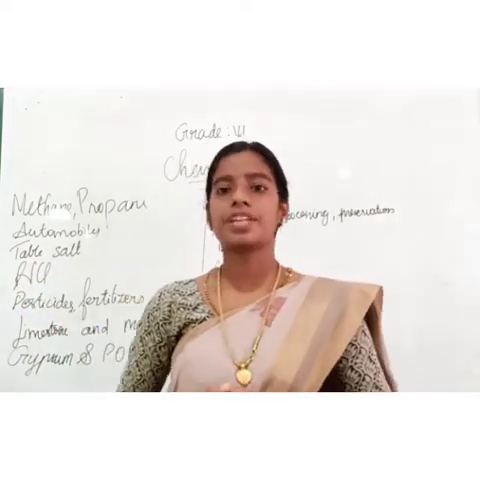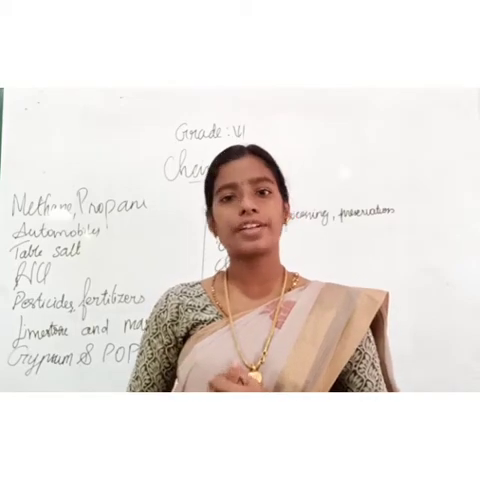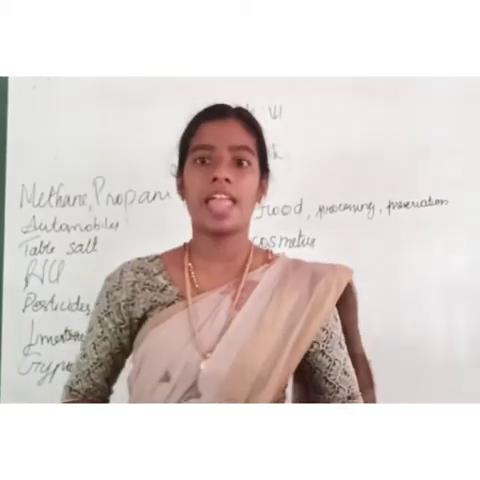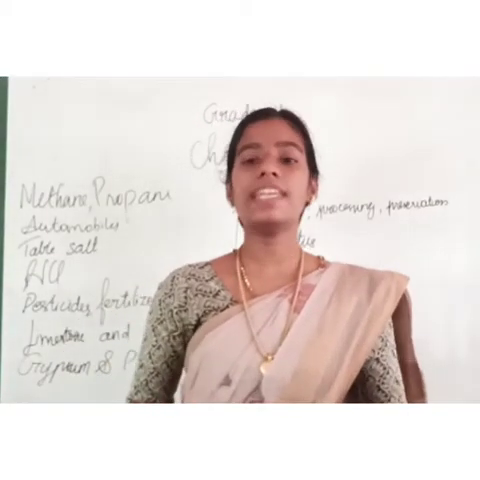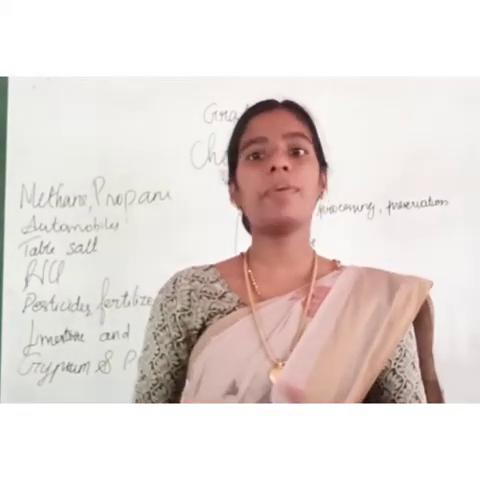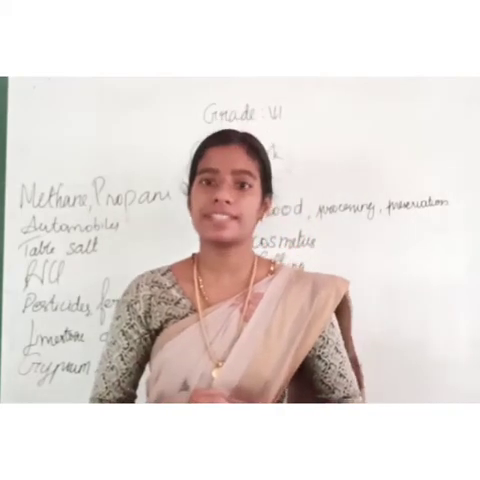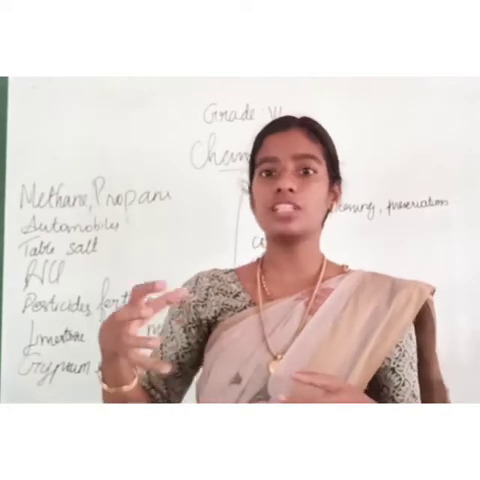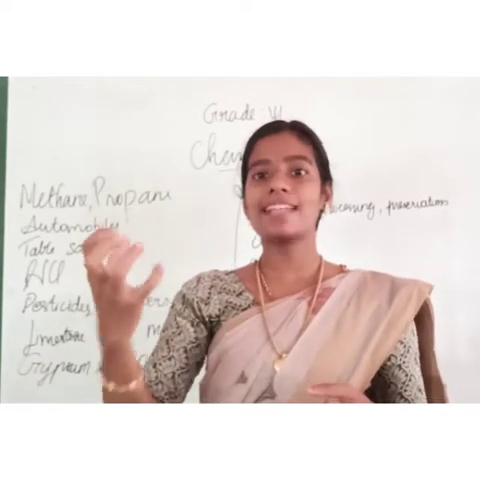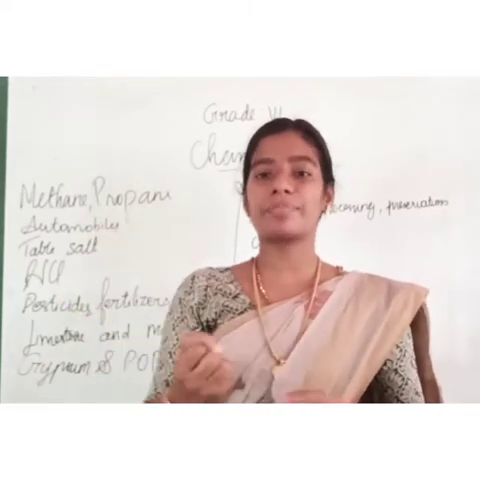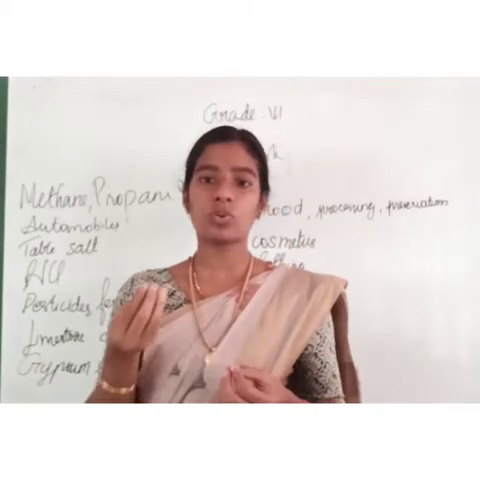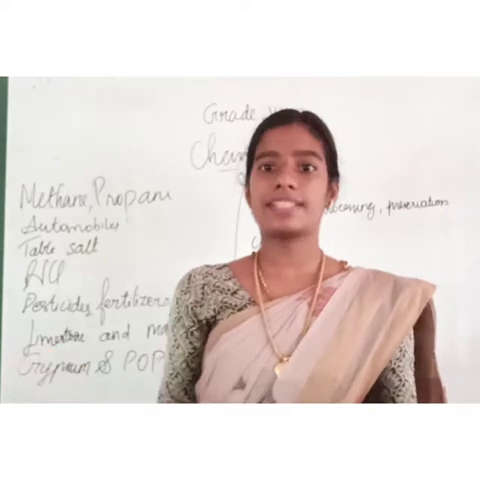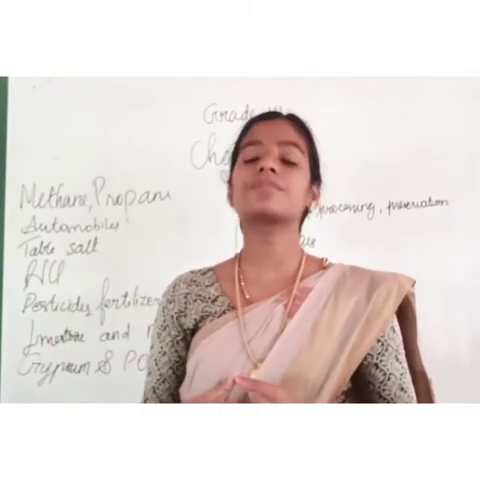Next one is hydrochloric acid. For what is hydrochloric acid used? HCl is used in laboratories to perform experiments. Next is pesticides. Pesticides are used externally on plants and leaves to prevent the attack of organisms, microorganisms. Pesticides are sprayed on plants, flowers, etc.